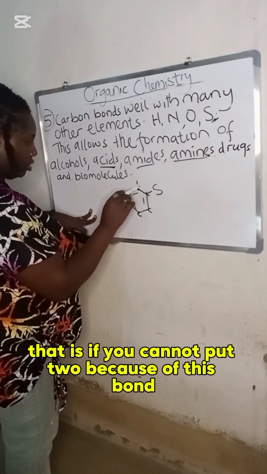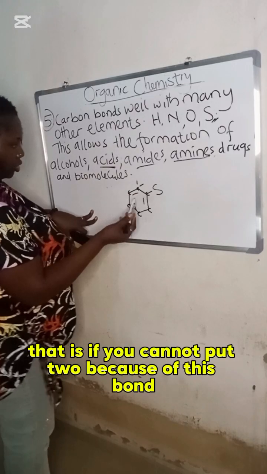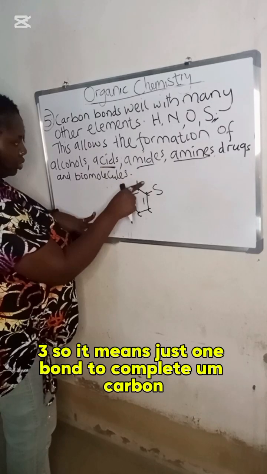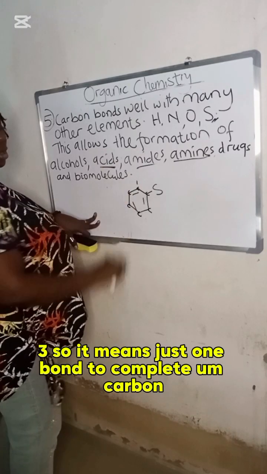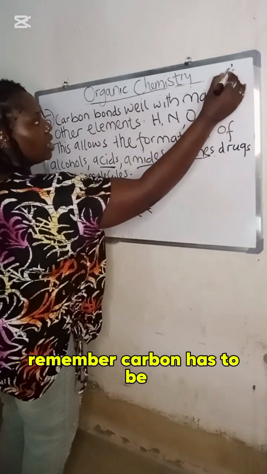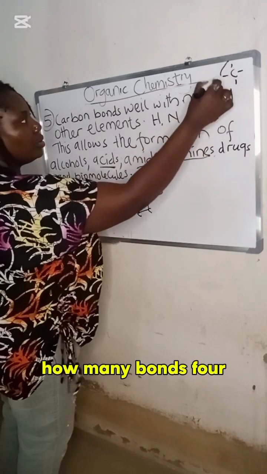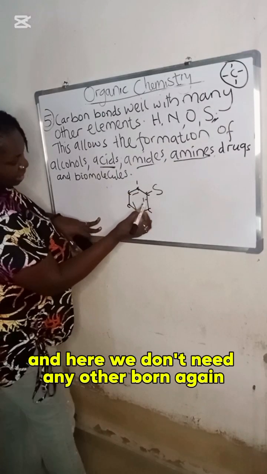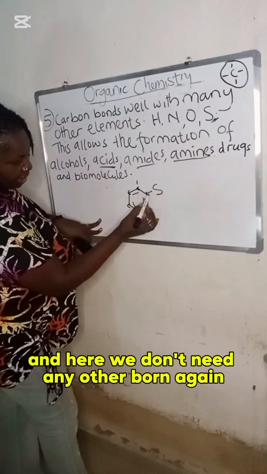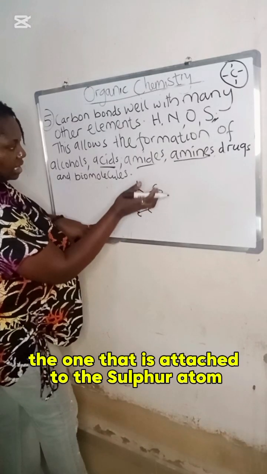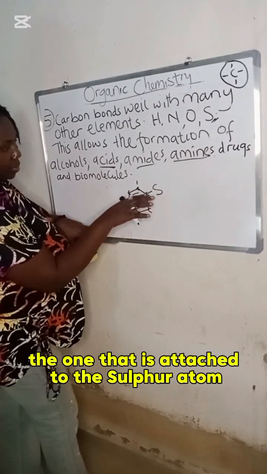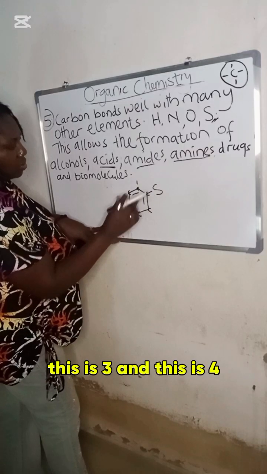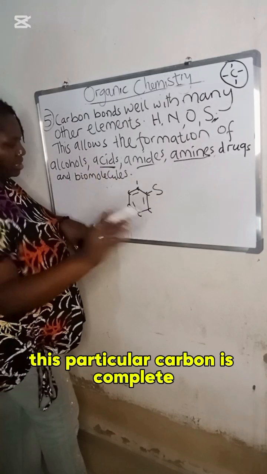If you cannot put 2 because of this bond, because this is already 1 2 3, it means just 1 bond to complete the carbon. Remember, carbon has to have how many bonds? 4. Don't always forget that. So this is complete, and here we don't need any other bond again, because the one that is attached to the sulfur atom is 1, this is 2, this is 3, and this is 4. This particular carbon is complete.